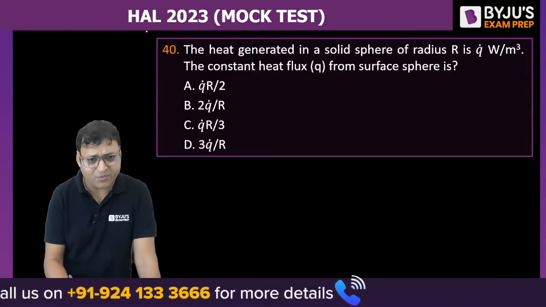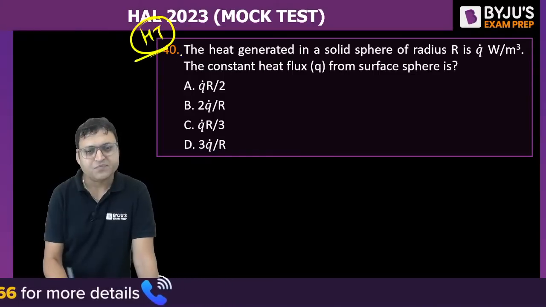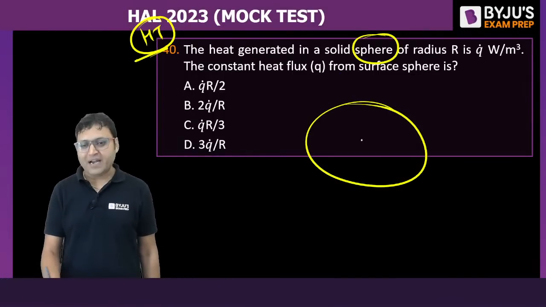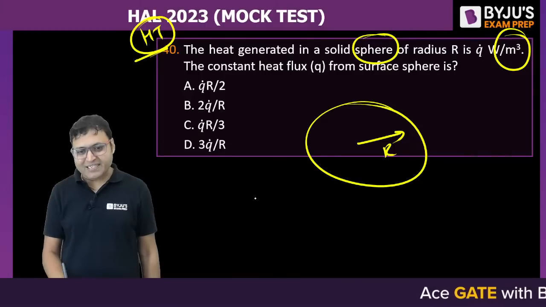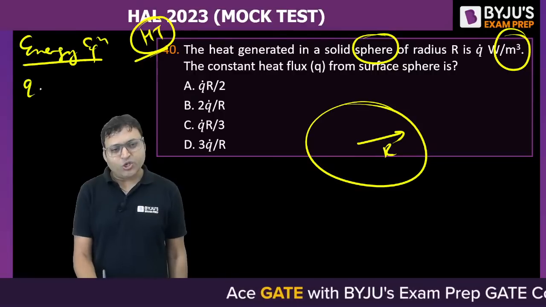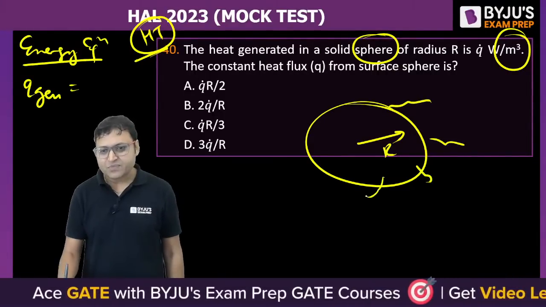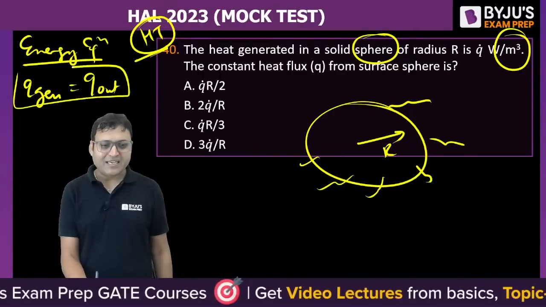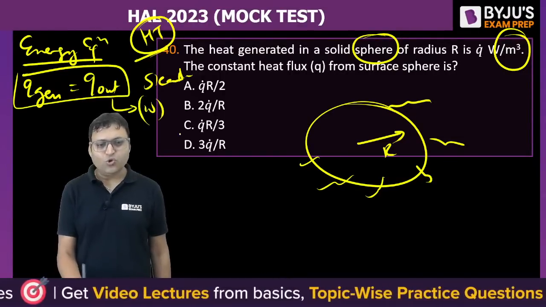What is the answer to this question number 40? That is simple energy conservation equation, heat transfer. The heat generated in a solid sphere, it is a sphere of radius r, is q dot watt per meter cube. So what is the total heat generation? For the energy conservation equation, what we can say, total generation of heat per unit time is equal to heat leaving, isn't it? Q out, that is for steady state, in watt, joule per second.